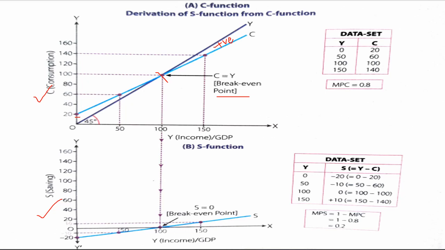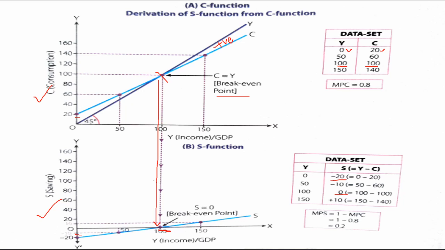Now if you noticed, when income was 0, consumption was 20, so our saving is minus 20. So the saving line will start from minus 20. Now at the break-even point, when income is equal to consumption, saving will be 0. From the break-even point I have derived that saving is 0.